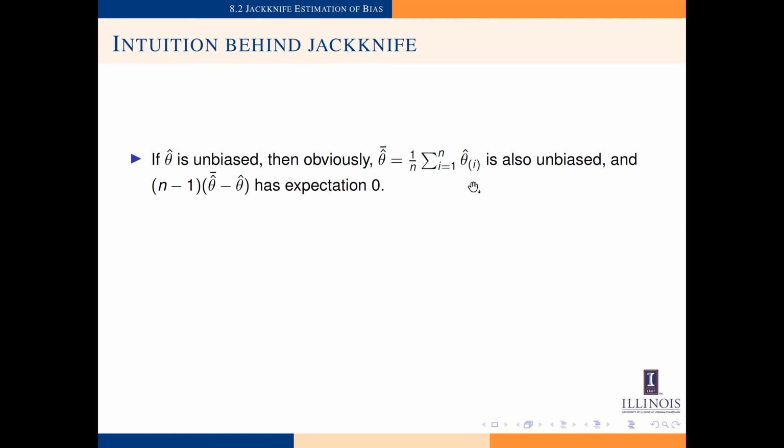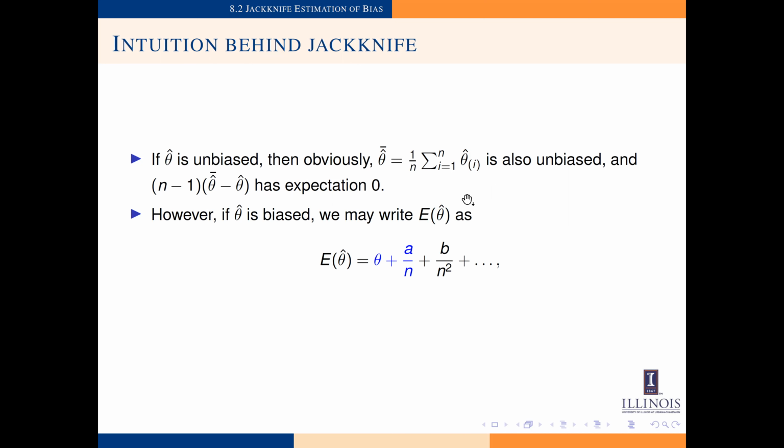In this case, we can see that the jackknife estimator for the bias of theta hat is given by n minus 1 times theta hat bar minus theta hat. And this thing also has expectation of 0. In other words, when theta hat is unbiased, then the expectation of the jackknife estimator for the bias is also going to be equal to 0. But this case is not very interesting.